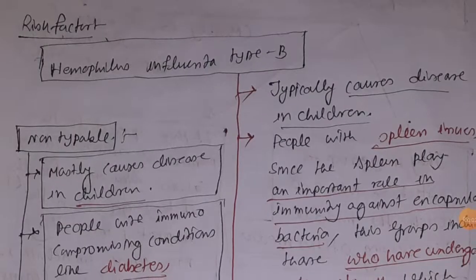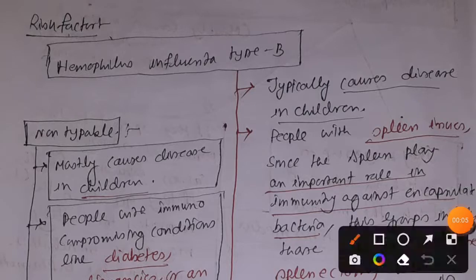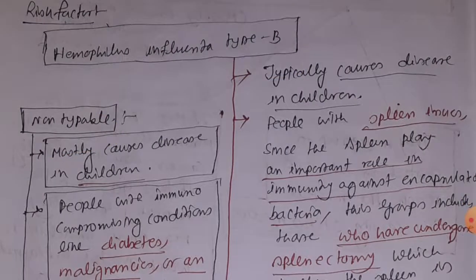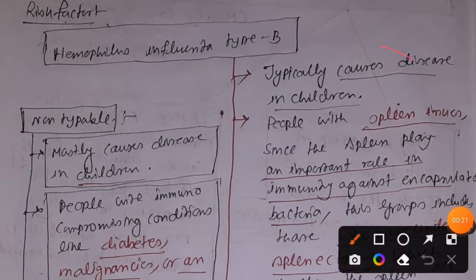Okay friends, so in this video we are going to discuss the risk factors. Again, remember that two types of strain are very important for us. One is Haemophilus influenzae capsulated type B, another one is non-typeable. Haemophilus influenzae type B is mostly riskier for children.